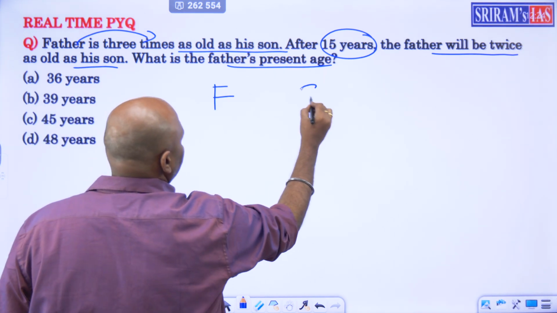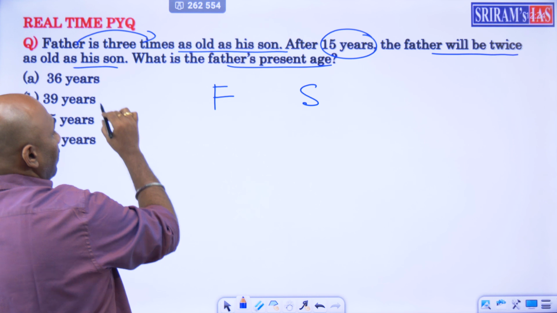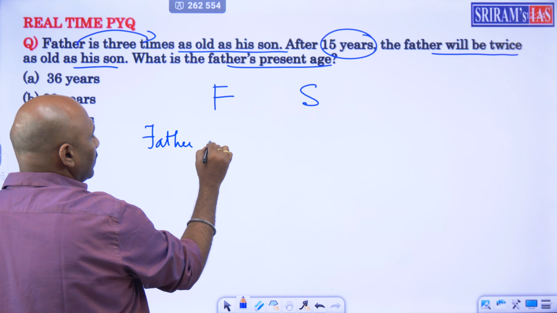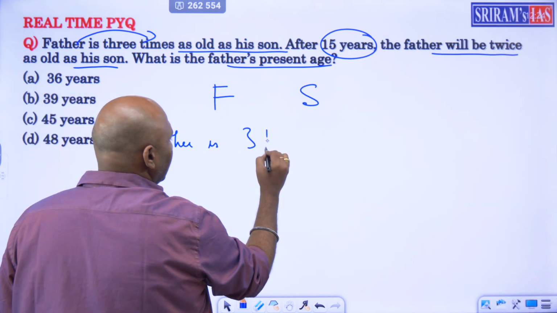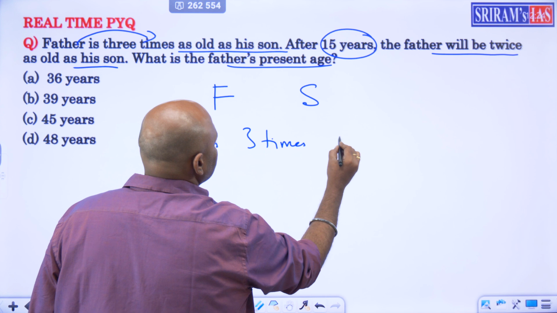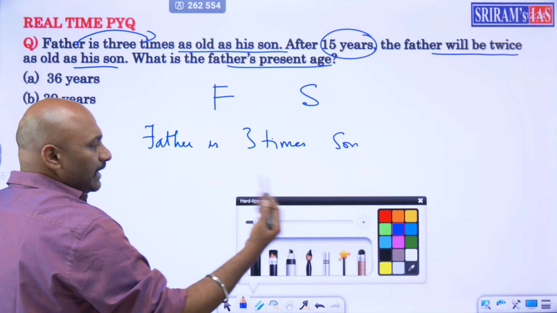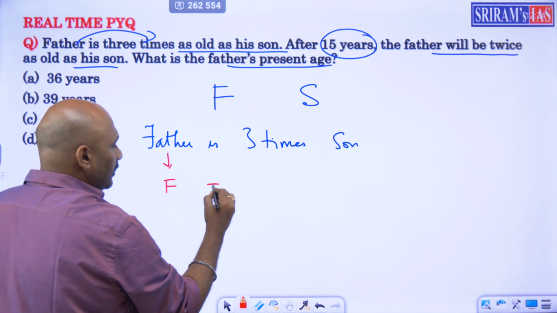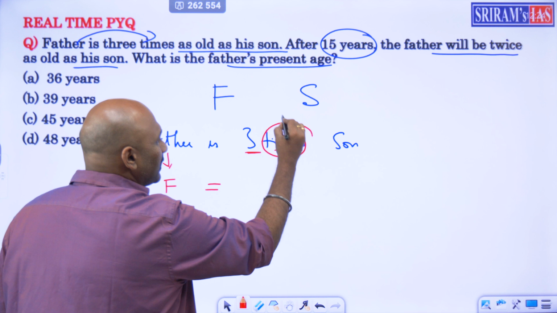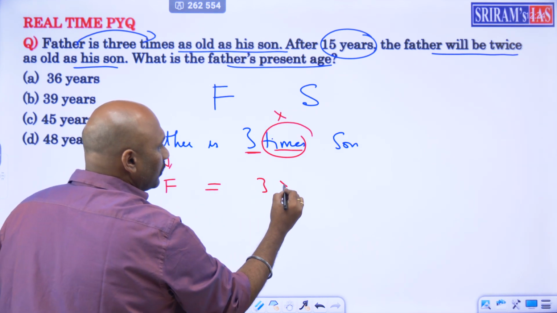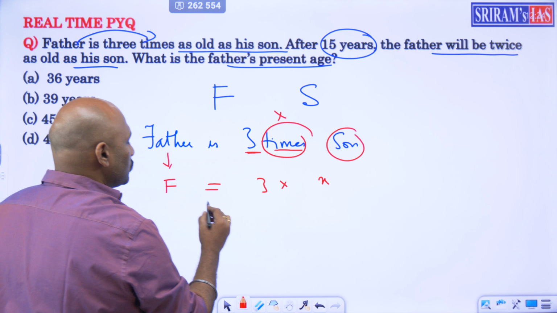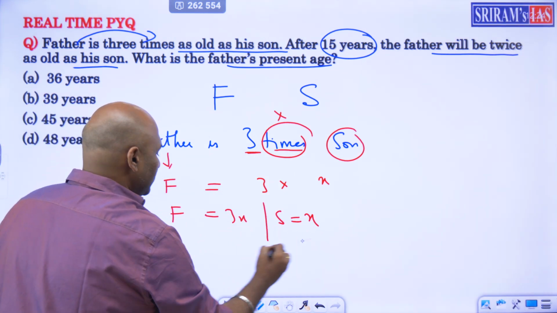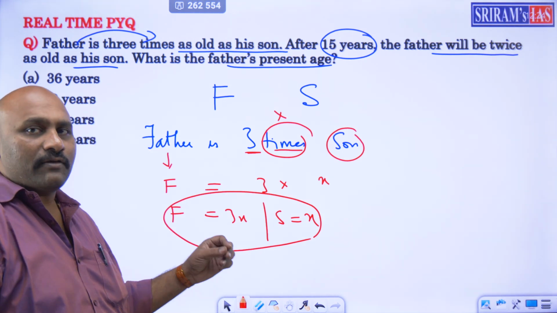So father, son. The point you have to remember here is that he says father is 3 times the son, so you have to convert this into equation form. Father F is equal to 3 times, and times means multiply, 3 into son's age. Let's take it as x. So father's age becomes 3x when the son's age is x. This is the major point that students have to understand.